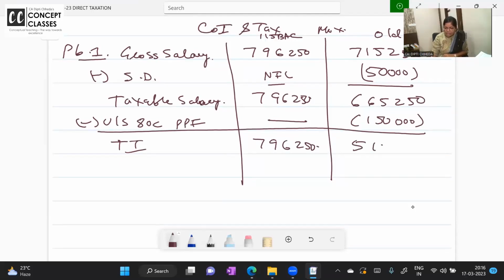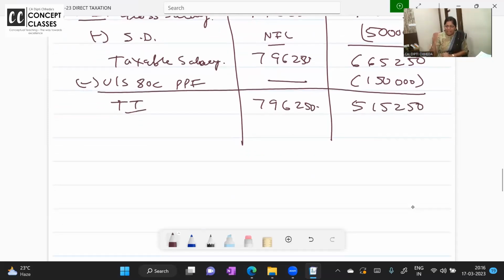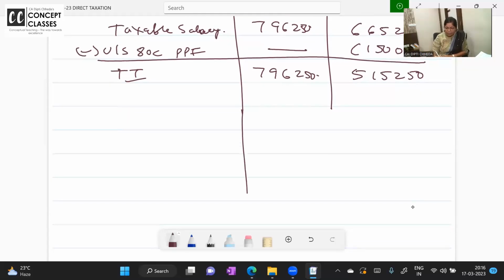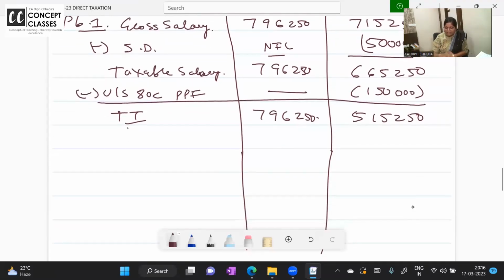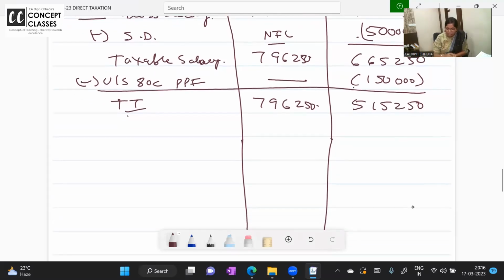Any doubt until now? I've just started with gross salary because there is no point in making you copy from the relevant salary bits. Not necessary. So what is the total income? 796,250. And here you have given standard deduction also, PPF also. Here you are not giving both.